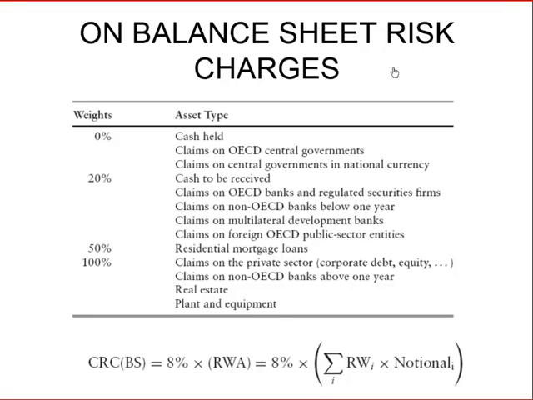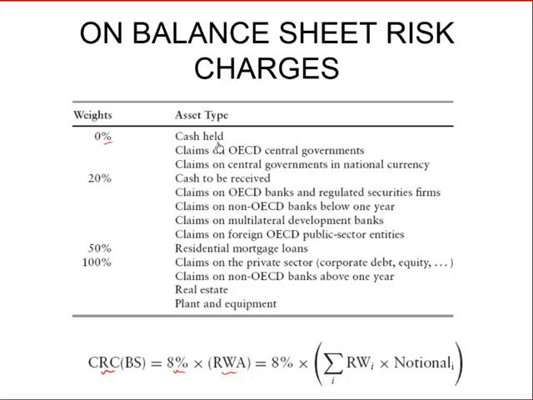So let's now start with how Basel 1 calculated the risk charges. Please recall, in Basel 1 the credit risk charge was calculated as simply 8% of the risk-weighted assets. And how the risk-weighted assets were calculated is, cash was assumed to have a 0 risk weight.